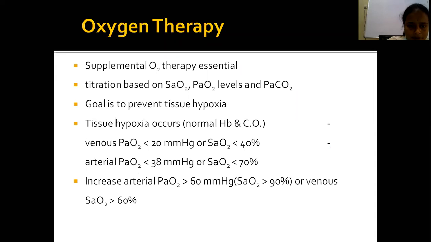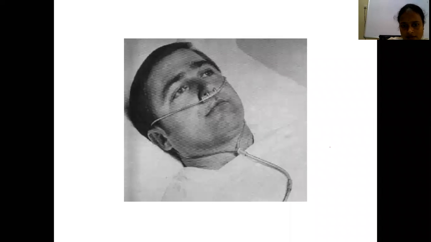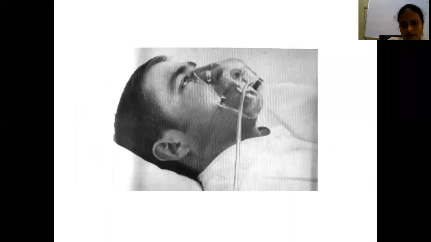Mainly supplemental oxygen therapy. This is the patient with nasal cannula. This is face mask.